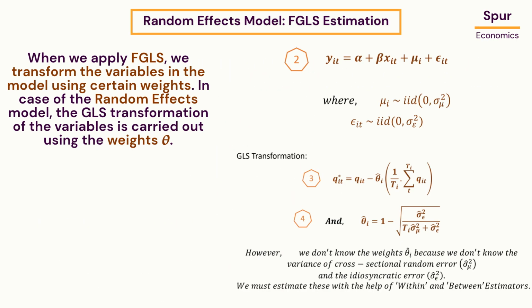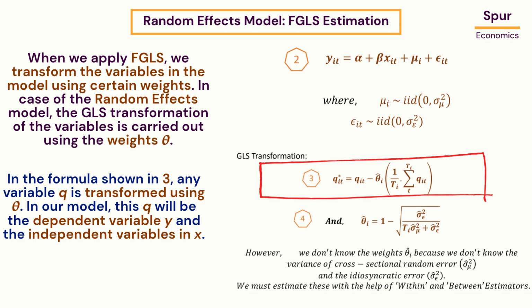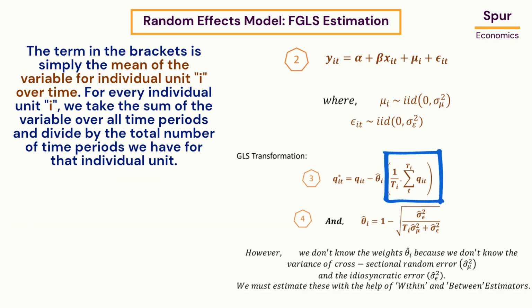When we apply FGLS, we transform the variables in the model using certain weights. In case of the random effects model, the GLS transformation of the variables is carried out using the weights theta. In the formula shown in 3, any variable q is transformed using theta. In our model, this q will be the dependent variable y and the independent variables in x. The term in the brackets is simply the mean of the variable for individual unit i over time. For every individual unit i, we take the sum of the variable over all time periods and divide by the total number of time periods we have for that individual unit.